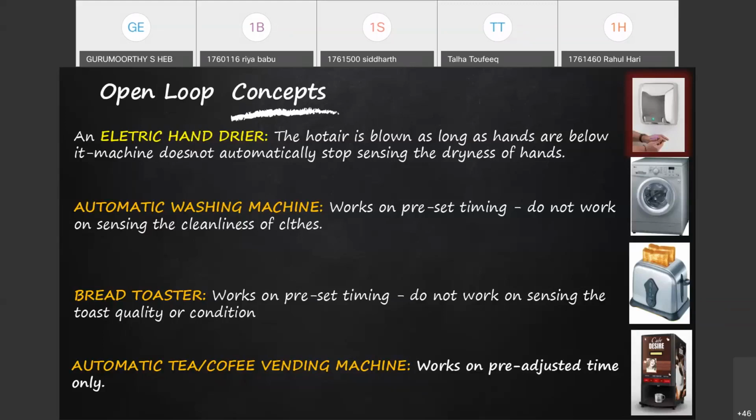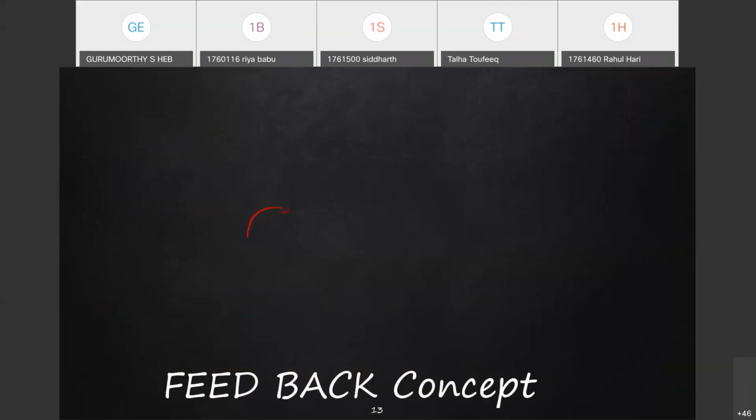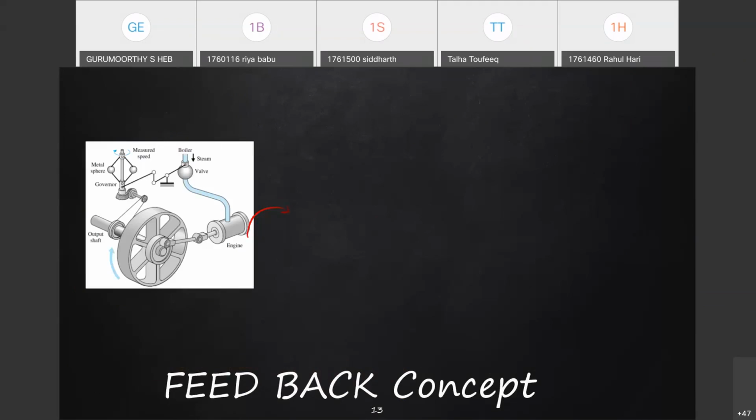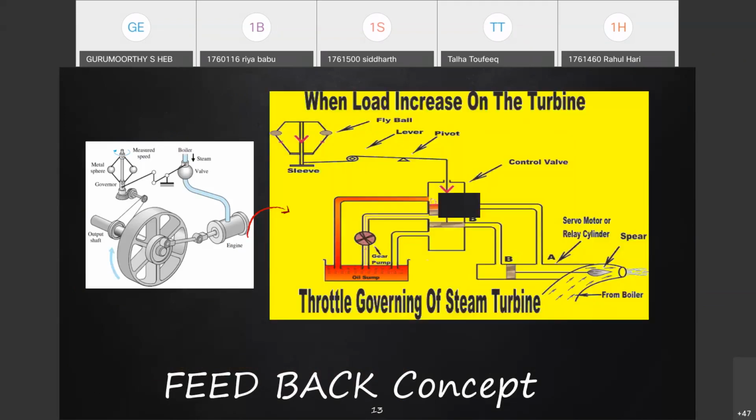So these are all functioning based on a certain set of inputs that is predetermined. The machine itself is not going to take the output quality. Okay. So the feedback has to happen, the output has to be automatically compared with its desired value. Now closely see this governing